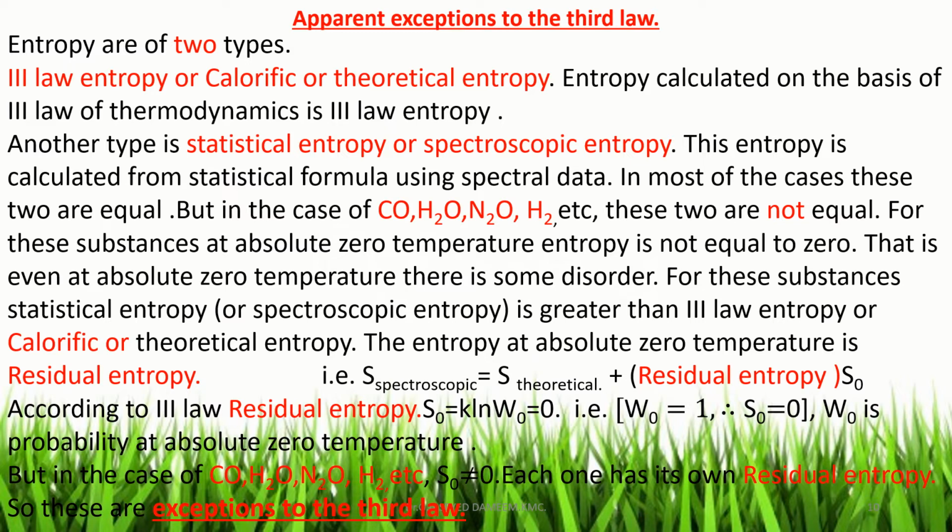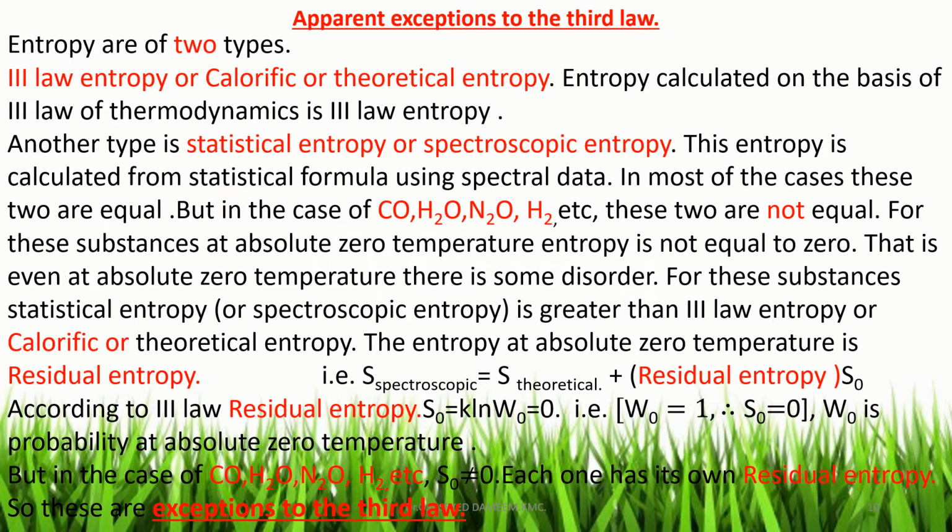Now entropy is a measure of disorder. So even at absolute 0 temperature, for these substances there is some disorder. For these substances, statistical entropy is greater than third law entropy, otherwise called calorific or theoretical entropy.